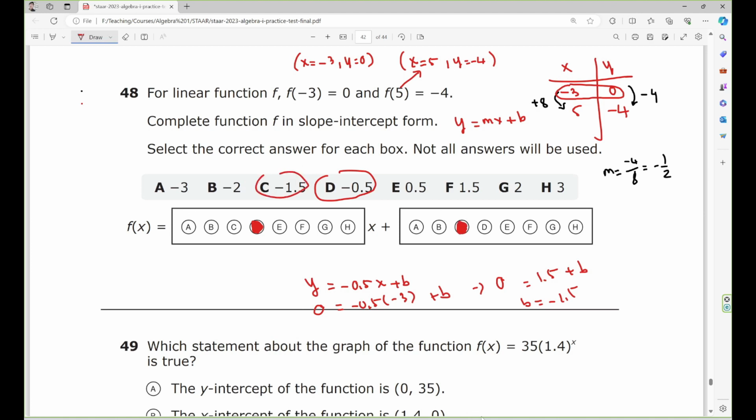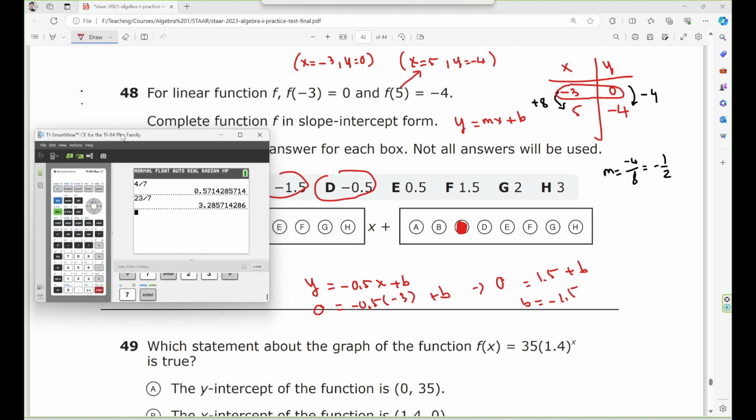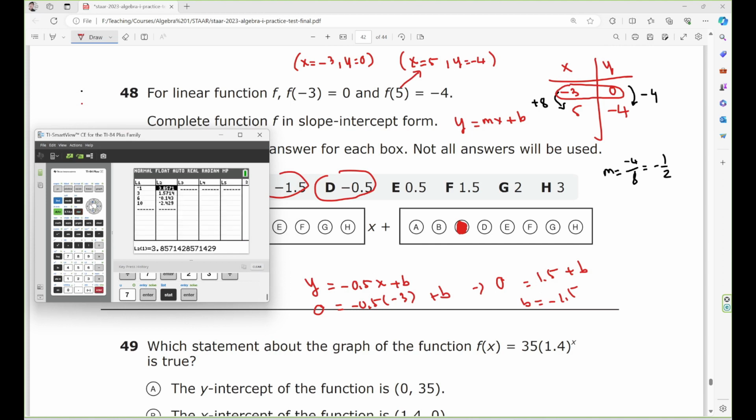Now you can use a calculator to check your work if you want to, it's faster. So you hit stat, edit, clear the table. Put negative 3 and then 5. And then go over here, 0 and negative 4.